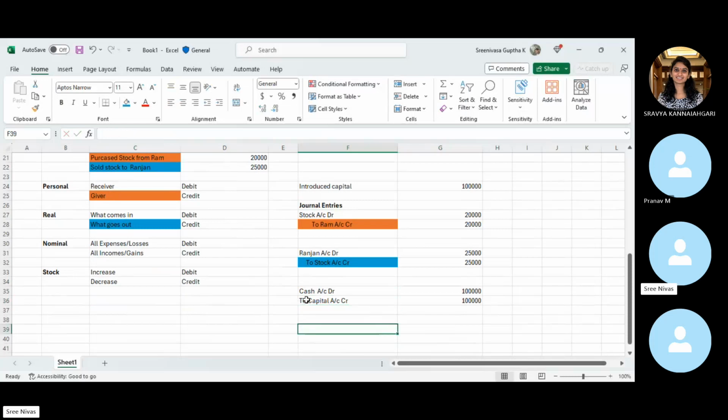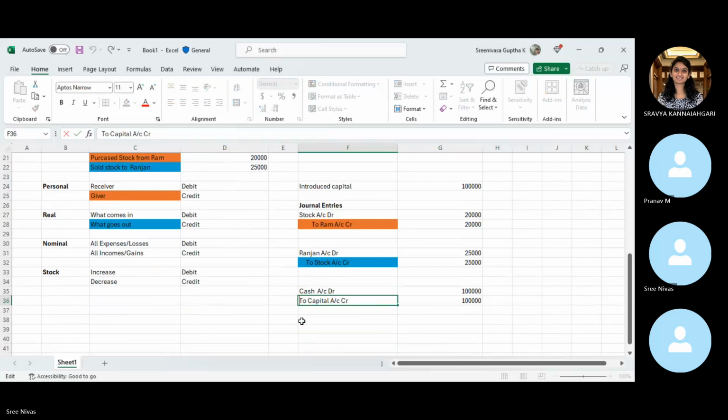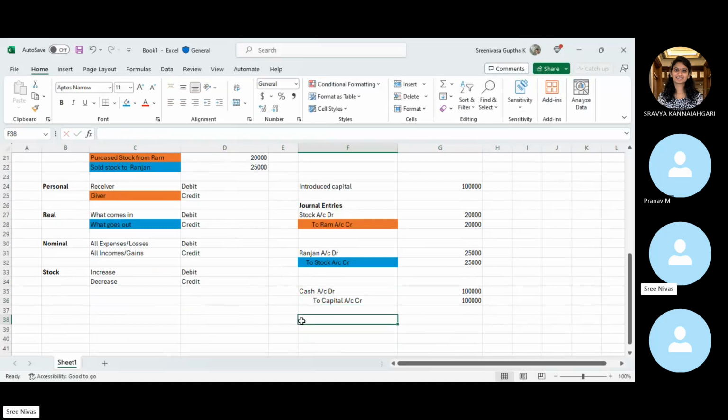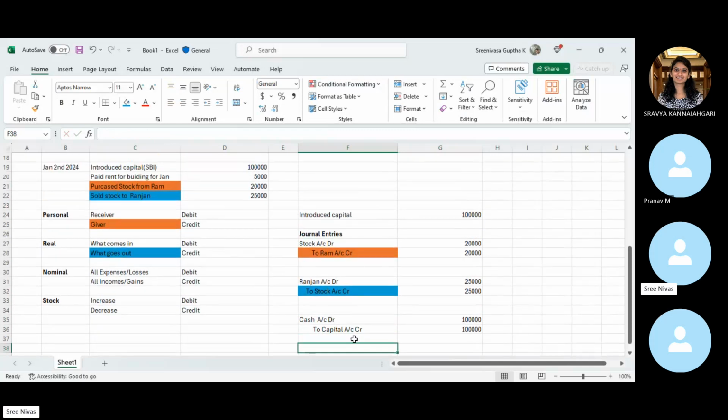So what is happening here? Cash we are receiving, right? So cash account debited, capital account credited. Capital account is always a liability. Even if you look at it from this angle, SBI is a giver, or a vendor for us. If not today, tomorrow we are supposed to pay. It is a creditor in general.